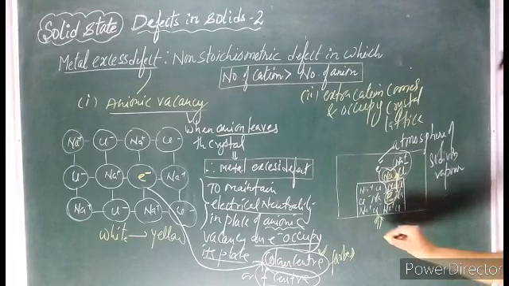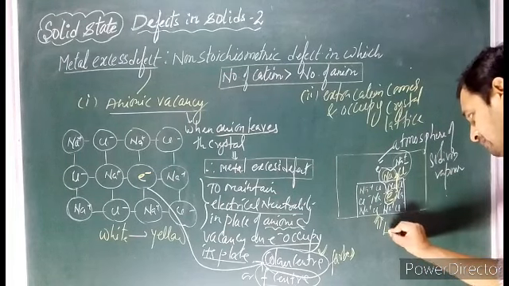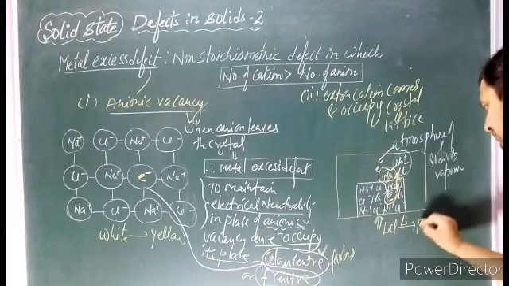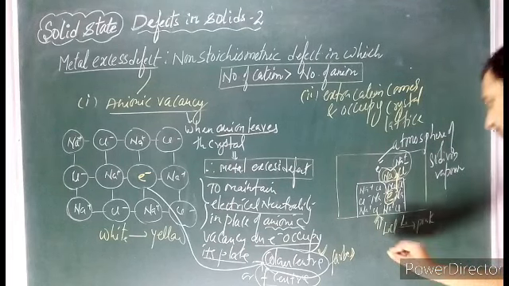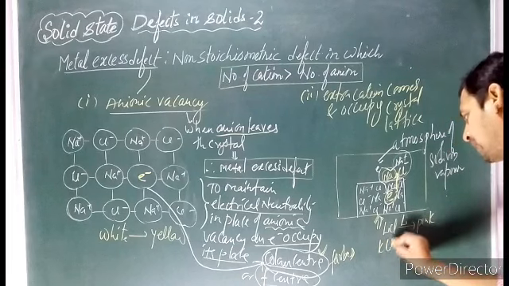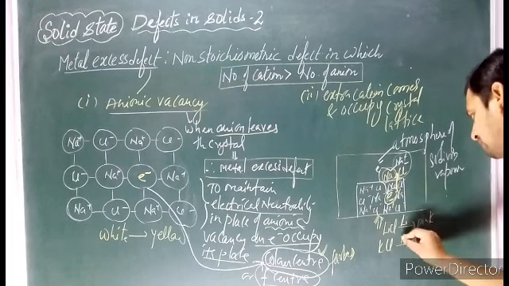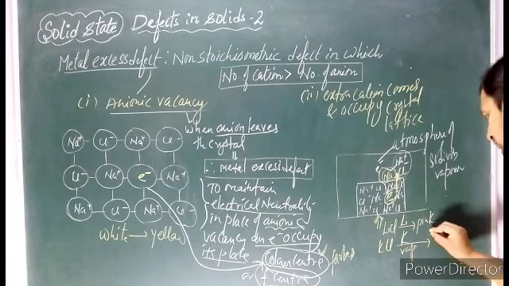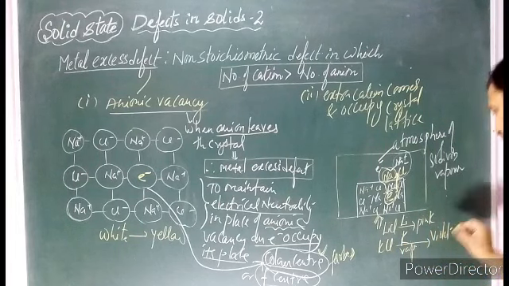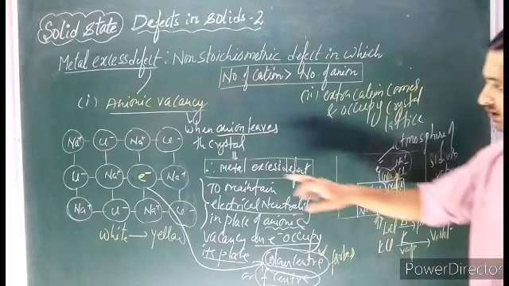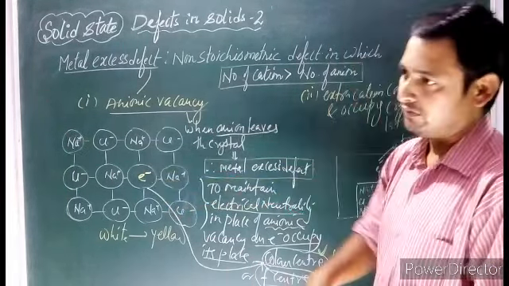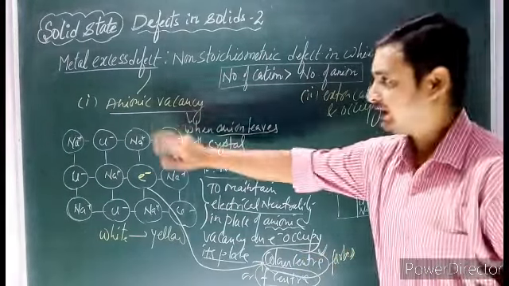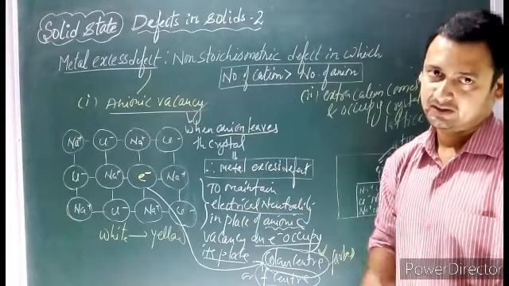In the same way, if we heat lithium chloride in lithium vapor, we will get pink color. In the same way, if we heat potassium chloride in potassium vapor, we will get violet color. So this is all about a very important topic, the F center. F center is produced due to an anionic vacancy, a metal excess defect.